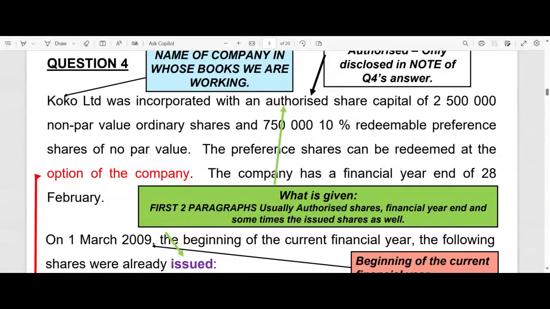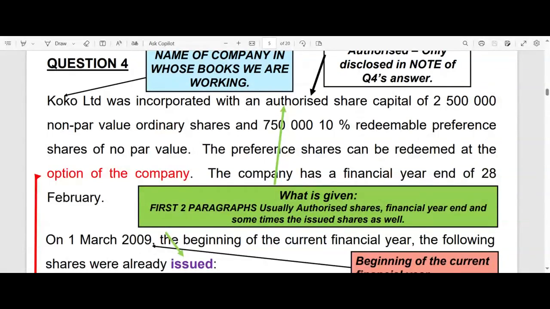Why do they state that? It is simply to indicate that the preference shares have been recorded as equity. That is what it means. It has been recorded as equity, and that is the only situation you'll find in financial accounting too, but in general financial reporting 4, in the advanced diploma, you'll also look at the other possibility where the shares are redeemed either on a fixed date or when a fixed event occurs, or when it's at the option of the shareholders.